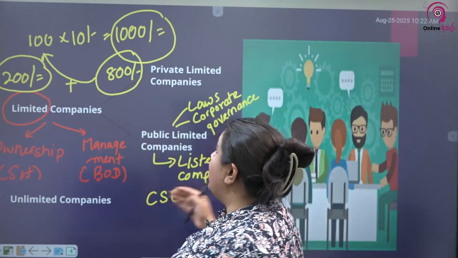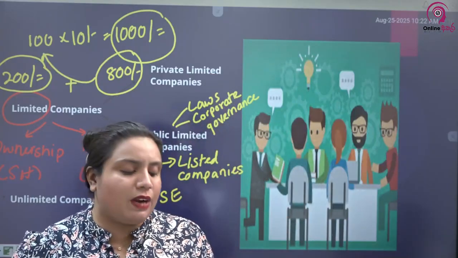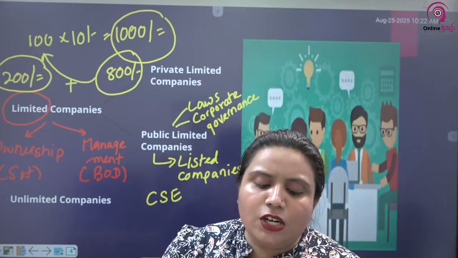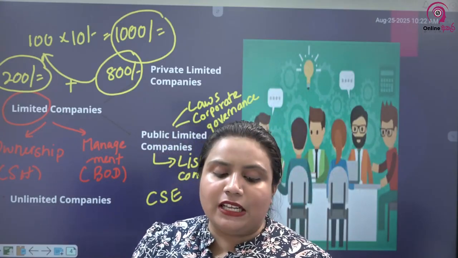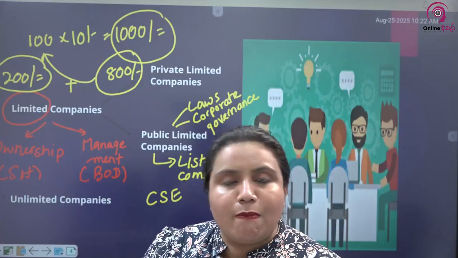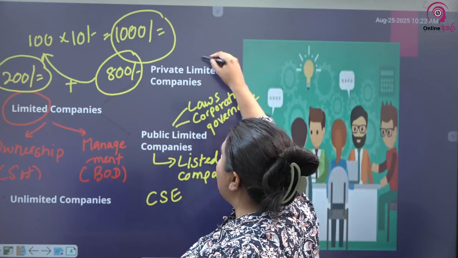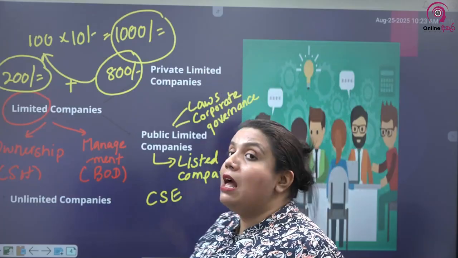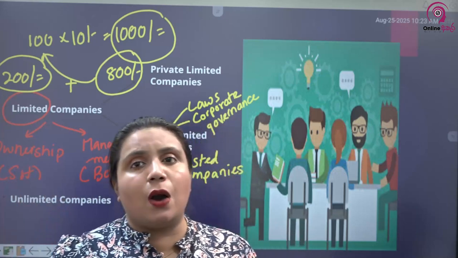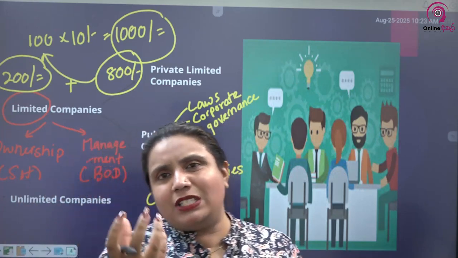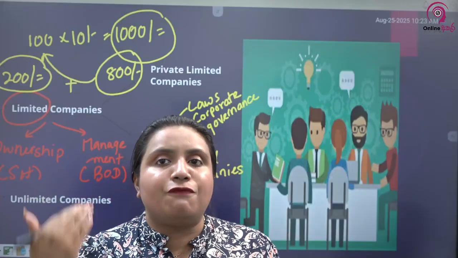Right. Now let's go to the requirements with regard to a private limited company. We are still identifying the different types of companies. The fundamental rule in a private company is that its shares should not be offered to the public and its shareholders should be limited to a maximum of 50 shareholders. So usually private limited companies have a smaller circle compared to public limited companies. Public limited companies can have a lot of shareholders, whereas private limited companies usually have just a handful. Maximum they can only have 50 shareholders.